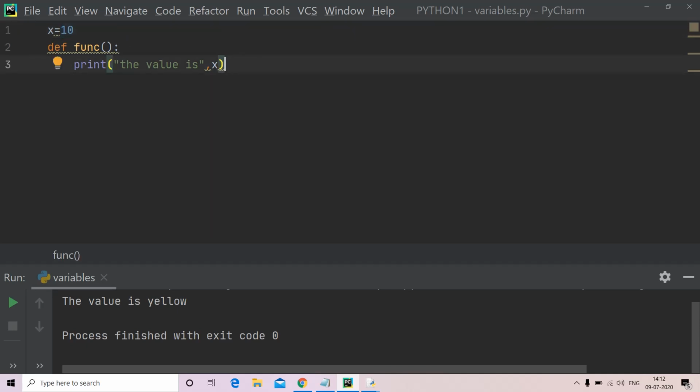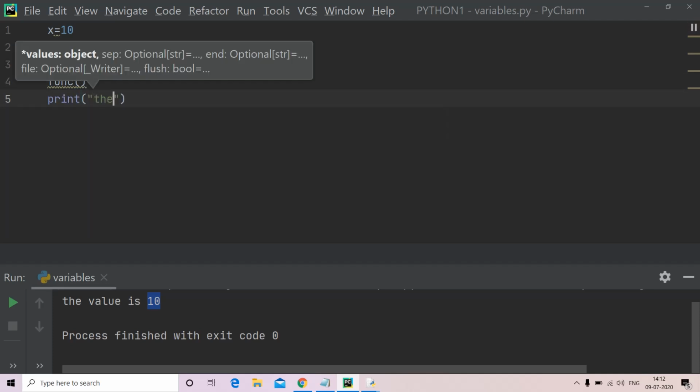Now let me call my function. Remember that a function cannot be run until called. This is the calling statement for the function, which we can discuss later clearly. Now let me run my program. The value is 10. Now what if we type the same statement outside the function?